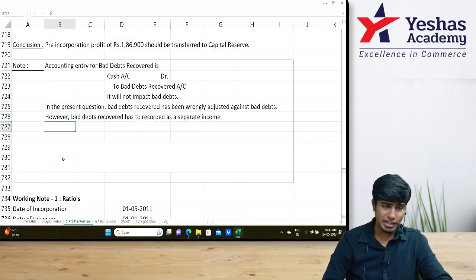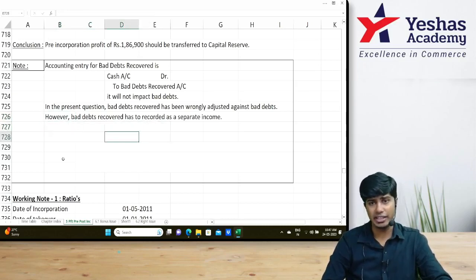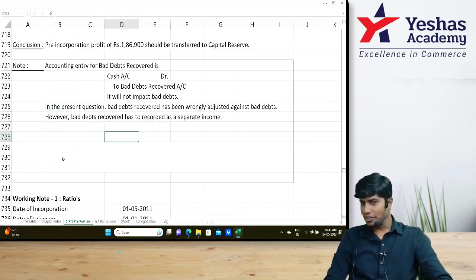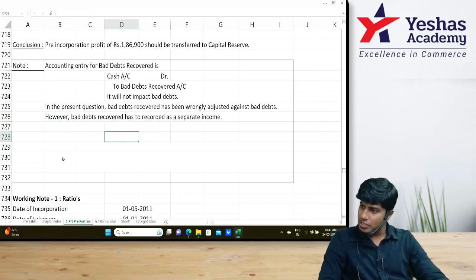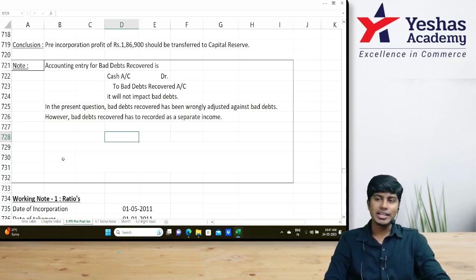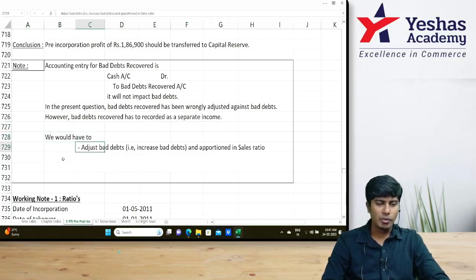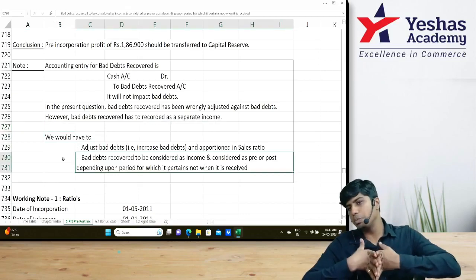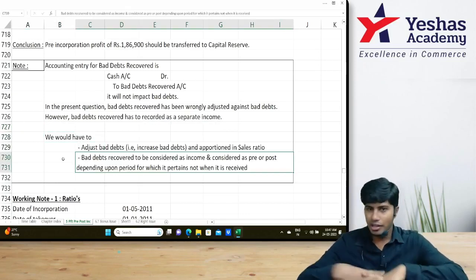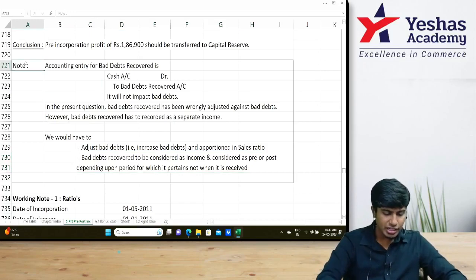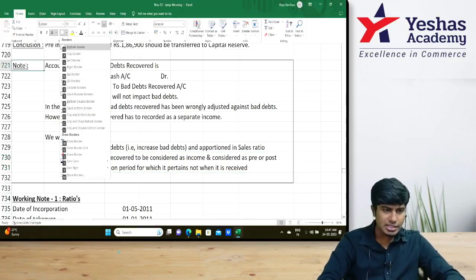Bad debts is a separate item. Correct or not? So bad debts given in the question is after deducting 7,000. Bad debts is 91,000. So we add back the 7,000 which was previously deducted to make it 98,000. Share that 98,000 in sales ratio and write bad debts recovered as pre because it belongs to the pre-incorporation period. Any doubts? So number one, adjust bad debts, increase bad debts and then split it in sales ratio. Take bad debts recovered as pre because it belongs to the pre-incorporation period. This is only for your understanding. You don't have to write this in exam.